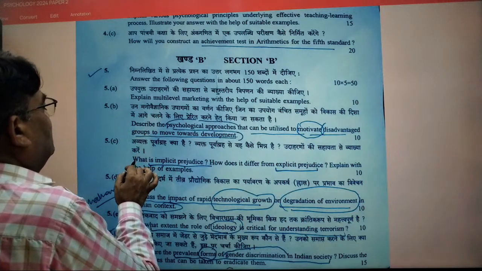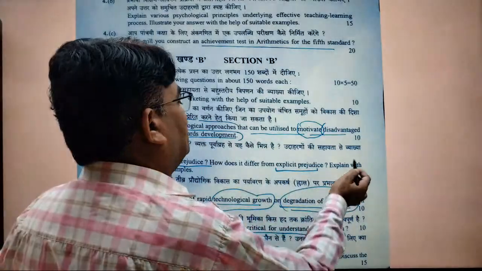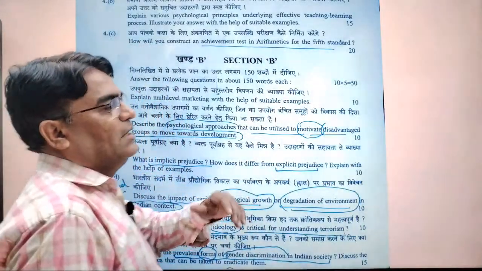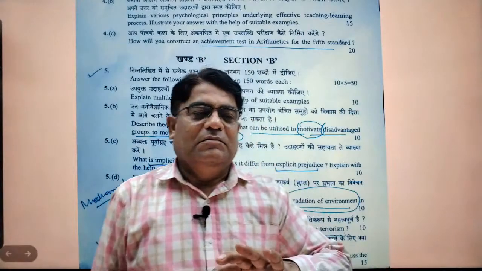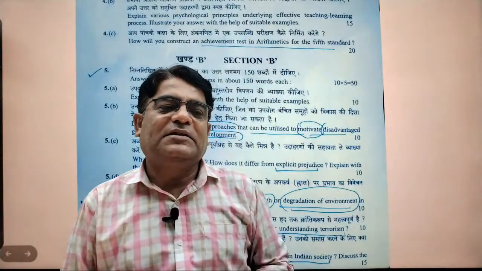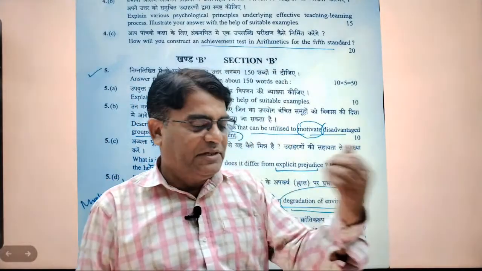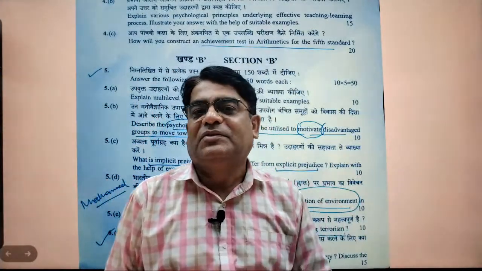And now see, what is implicit prejudice? How does it differ from explicit prejudice? Explain with suitable examples. Prejudices are unjustifiable negative attitudes towards some group and their members. You know this. It is a group-level phenomenon. Suppose I have a bad experience with another individual at my parking and then I have a negative attitude toward that person. It is not prejudice.